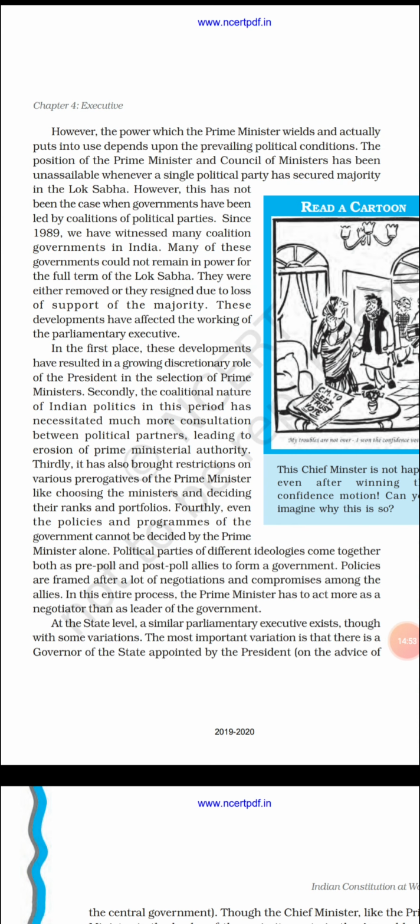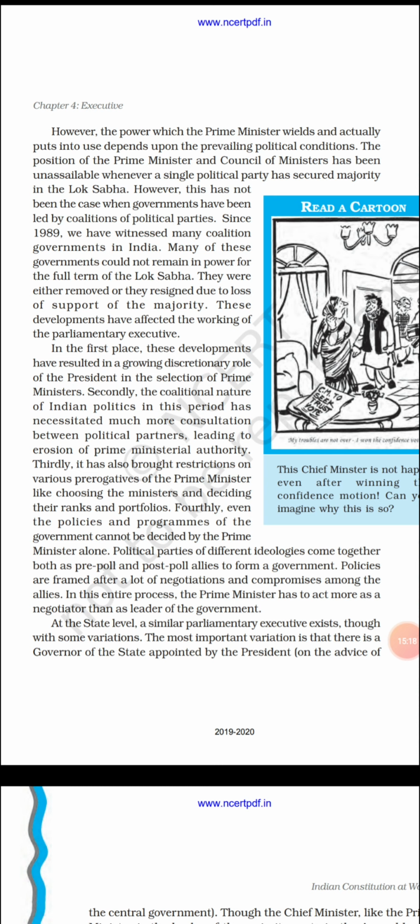So the fourth problem is that if the Prime Minister is deciding on some policies or programs, he has to inform all the political parties, all the MPs of the political parties, and in some cases the MPs might not like the policies. So in that case, the Prime Minister has to negotiate with all of them.